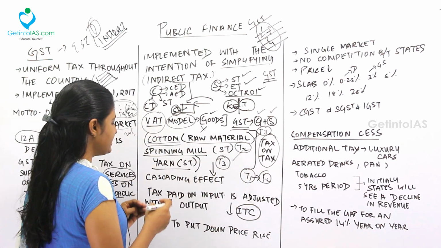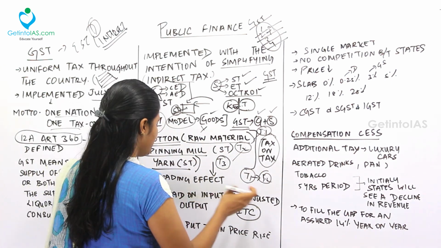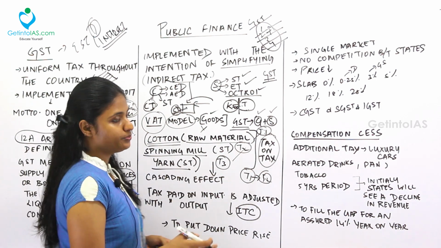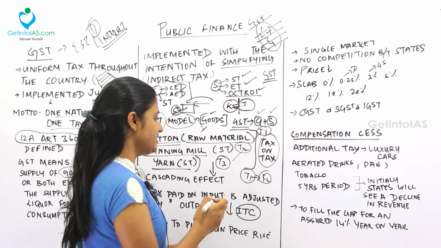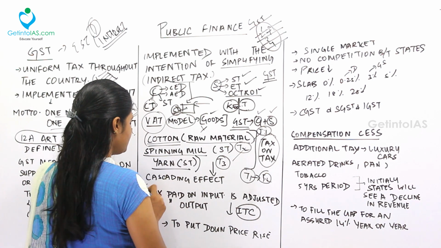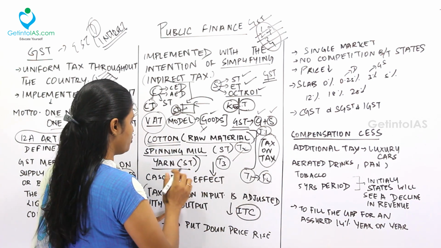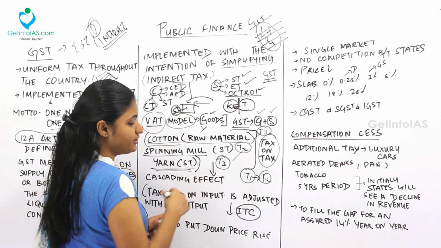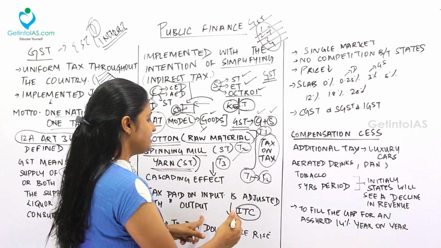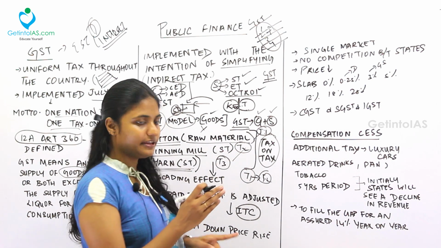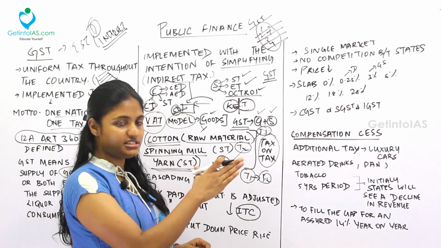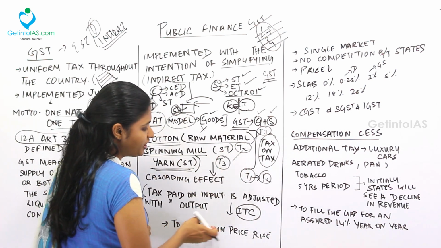Fine. So the next thing is tax paid on input is adjusted with the tax paid on the output. A very important thing in GST is the input tax credit system. That is, the tax paid on the input, cotton here, is adjusted. So finally over here the tax will be adjusted when it goes to the consumer. So that is called as input tax credit. Fine. Next one, why was this GST brought in is, it is to put down the price rise.